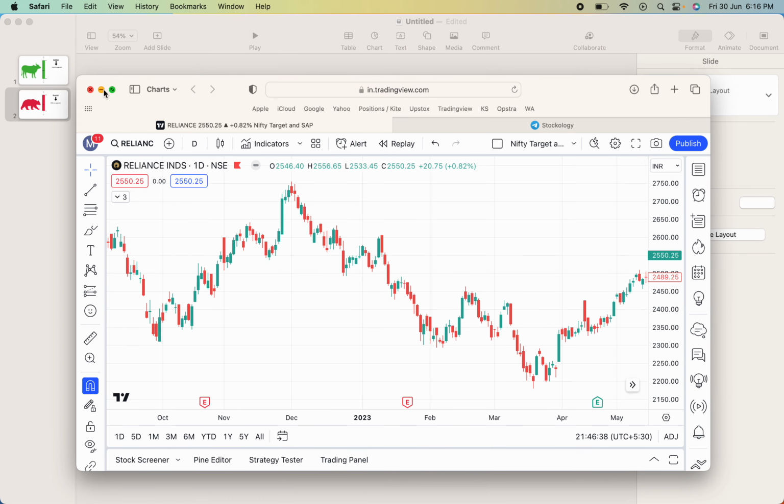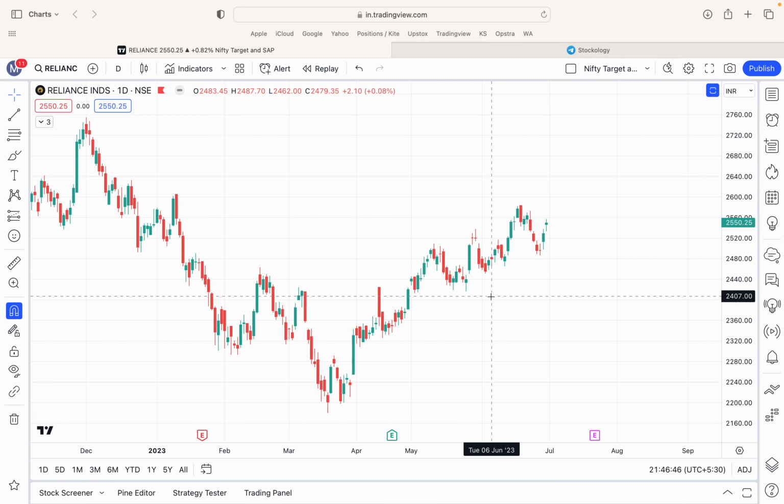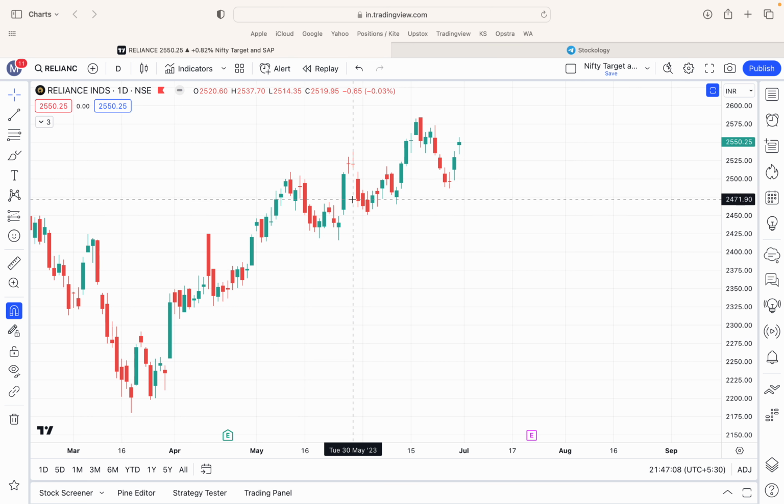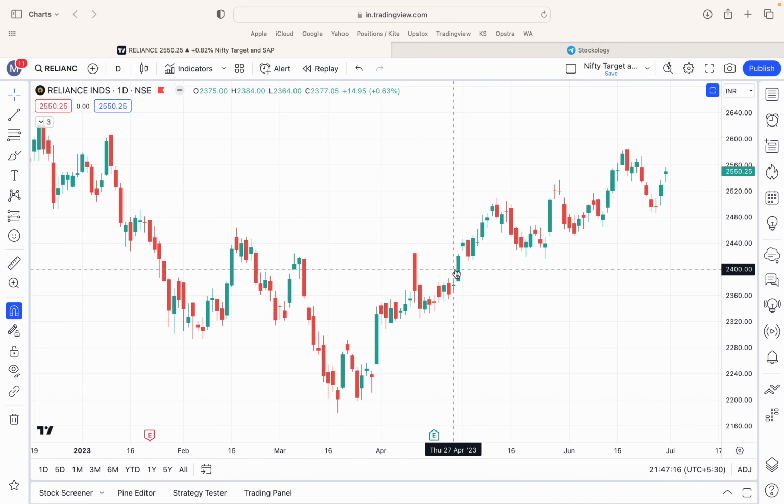Now let us understand where we see the bearish and bullish candles in a chart. This is a Reliance chart in front of me, daily candle. You will notice there are so many candles. Wherever you notice a strong green color candle, this is a bullish candle where the price opening is over here and closing is above. So on this particular day the buyers were aggressive, hence the candle is known as a bullish candle. Likewise, if you notice a red color solid candle, it is a bearish candle where opening is above and closing price is at the lower end. You will notice there are multiple such candles over here.